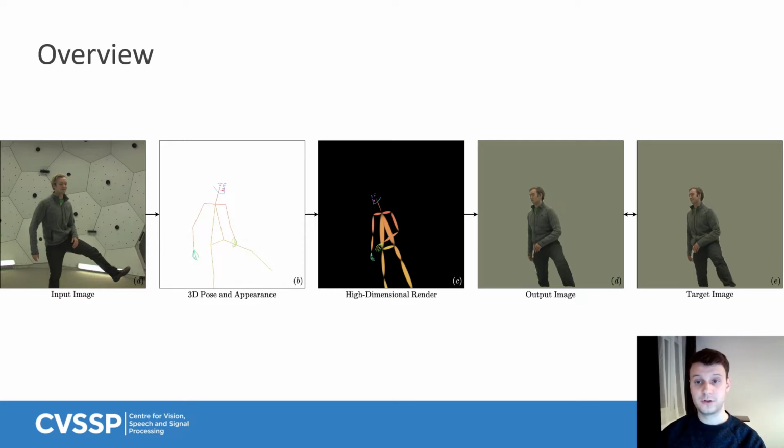Then we use our novel diffuse Gaussian primitives to move from sparse 3D joint locations to a dense 2D feature image, using our differentiable density renderer. Finally, an encoder-decoder network maps from the feature space into RGB images. We compute image reconstruction losses between the output image and the ground truth image in order to train our model. Let's dig a bit deeper and look at each step in turn.